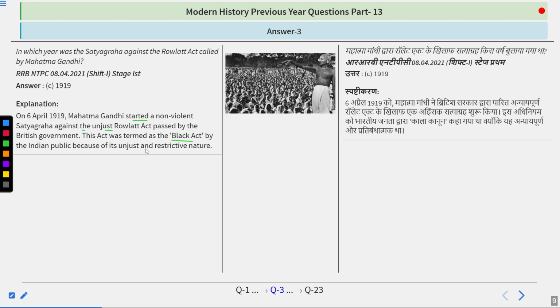And as I said, Dr. Saifuddin Kitchlew and Dr. Satyapal were arrested. Because of that, a meeting was organized in Jallianwala Bagh on 13th April 1919, when the massacre of Jallianwala Bagh took place. The non-cooperation movement came after that particular incident, almost 1 year after it.